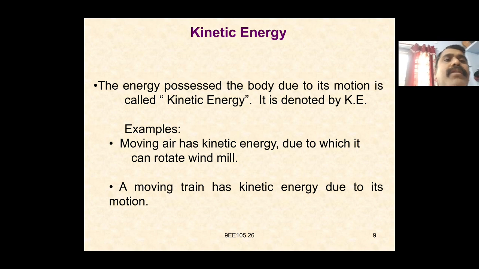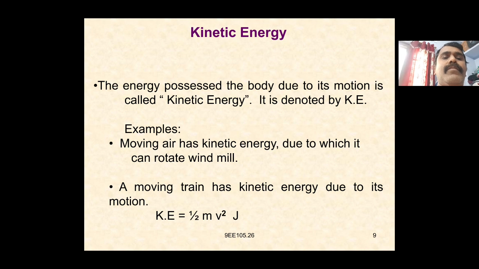It is denoted by K. An example is the moving air, which has kinetic energy due to which it can rotate a windmill. Therefore, a moving train has kinetic energy due to its motion. Kinetic energy is equal to half mv square joules.